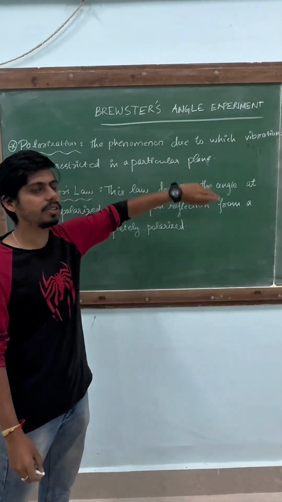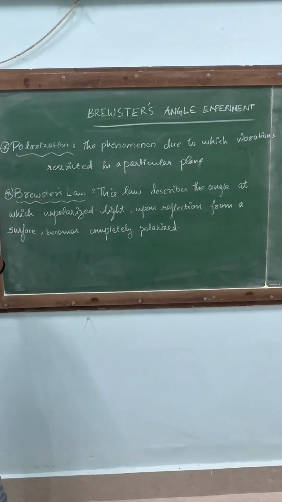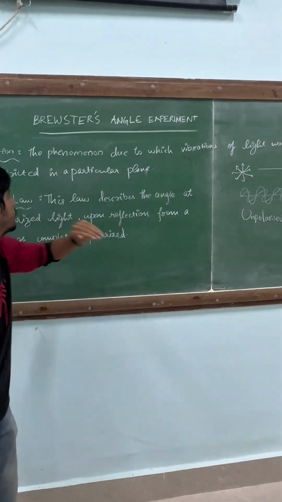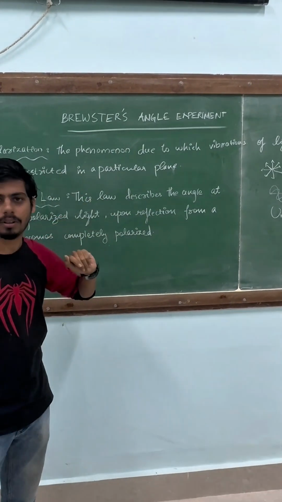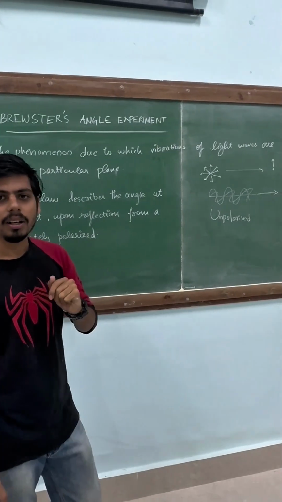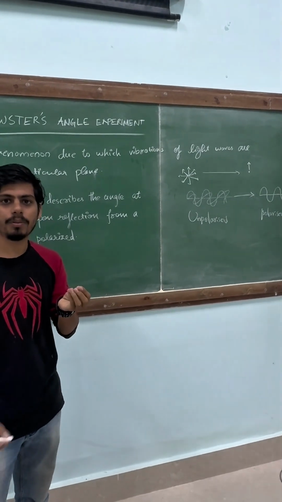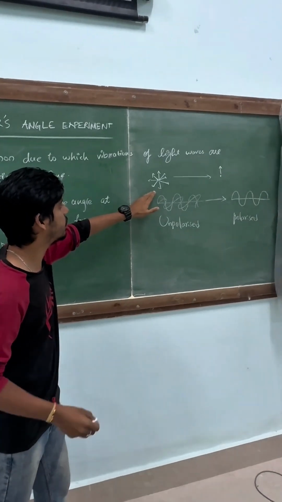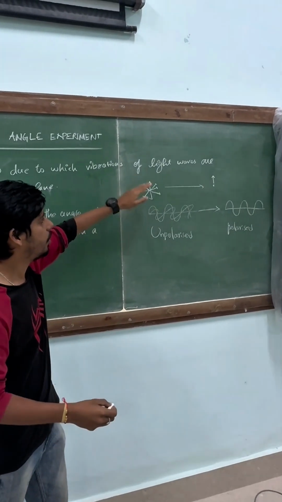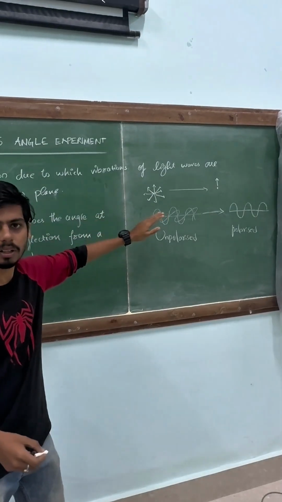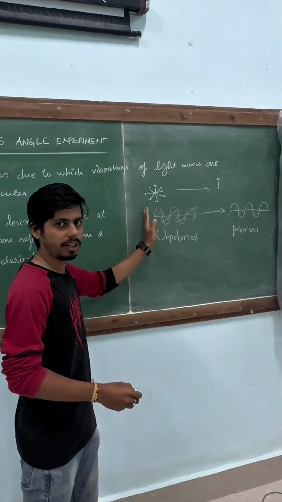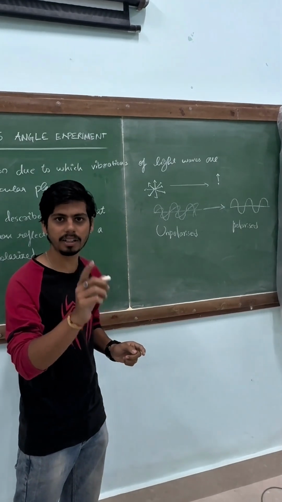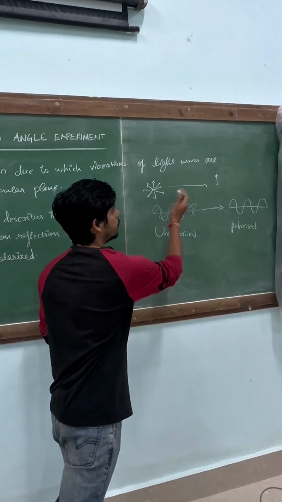To know the theory behind the Brewster's angle experiment, first we should know what we mean by polarization. Polarization is the phenomenon in which vibrations of light waves are restricted in a particular plane. Light has both particle nature and wave nature. Considering the particle nature, the particle will have different orientations of vibration, which is known as an unpolarized wave. And when you orient that vibration in one particular direction, it becomes a polarized